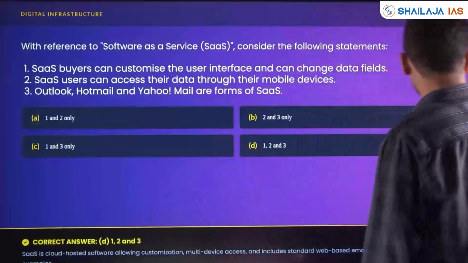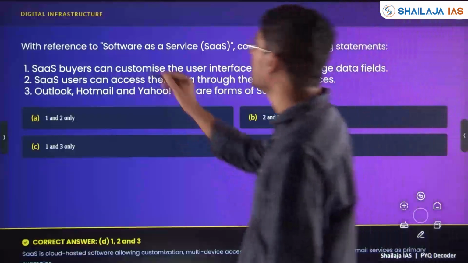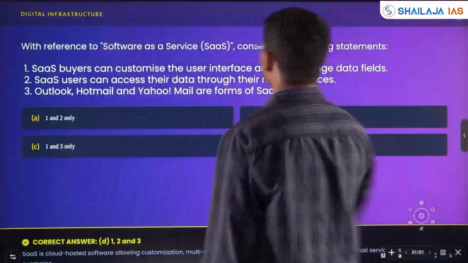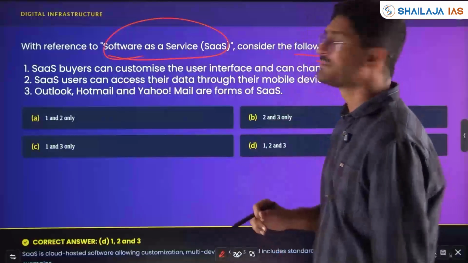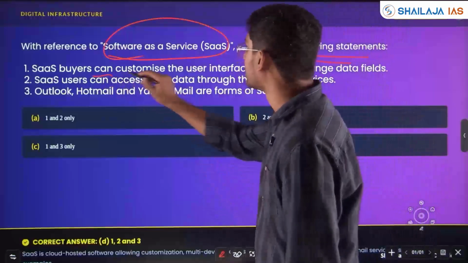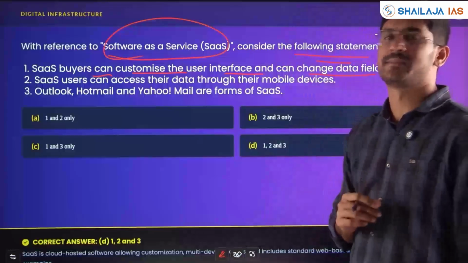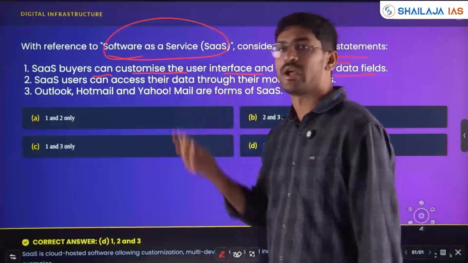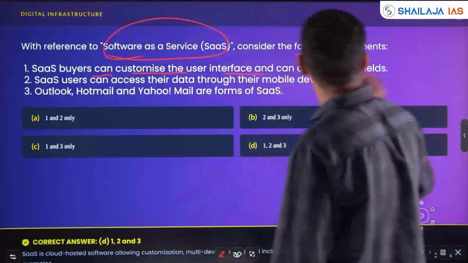Next, with respect to digital infrastructure, software as a service, SaaS. Consider the following statements. SaaS buyers can customize the user interface and can change data fields. I already told you, any new technology with respect to economy, environment, science and tech, if there is a possibility, yes.